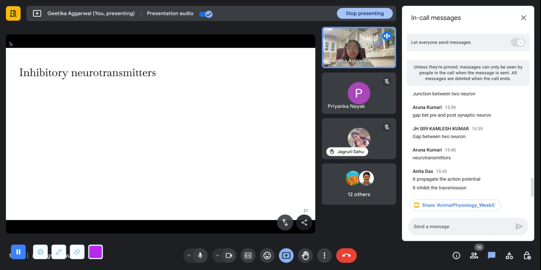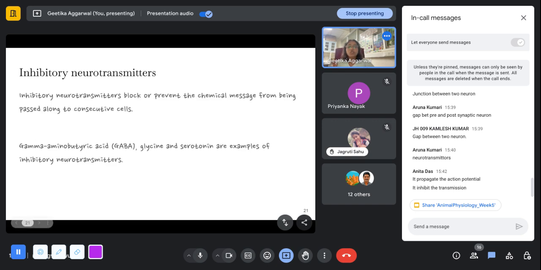Inhibitory neurotransmitters, as the term suggests, basically inhibit the transmission of the signal. So they block or prevent the chemical message from being passed along to the consecutive cells. And some examples are GABA, glycine, and serotonin.